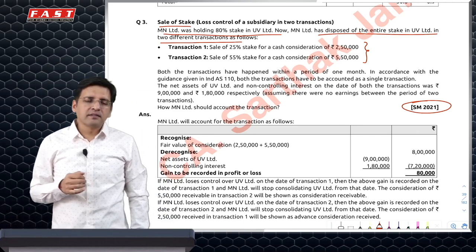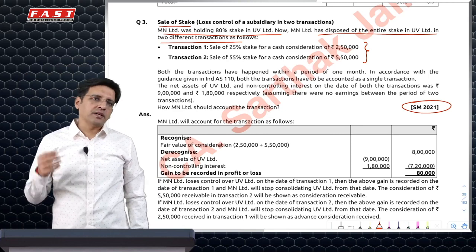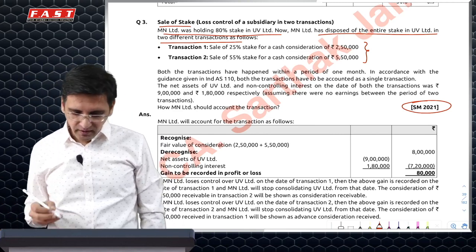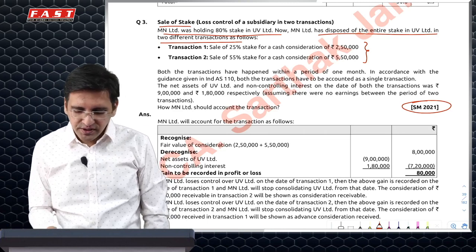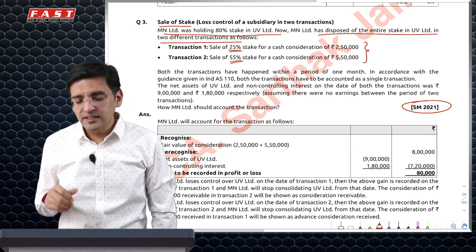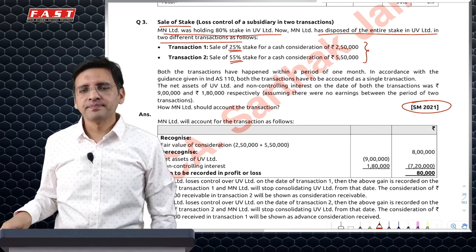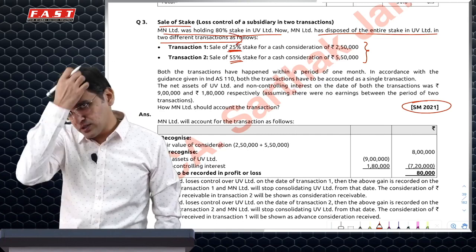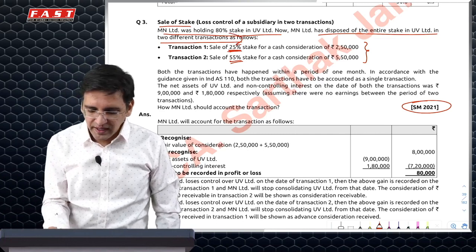Ind AS says that when you do multiple transactions at or about the same time under a single plan, they will be treated as one single transaction. In this case, the question says that first we sold 25% and then we sold 55% stake. Had this not been one transaction, the first 25% sale would be treated as a transaction with equity participants because I would not have lost control, and then I would have lost control.